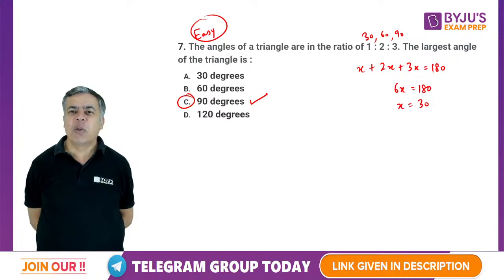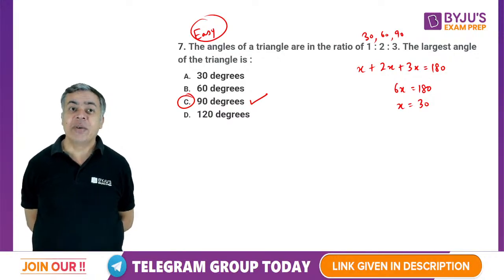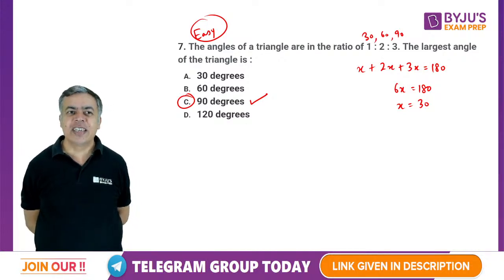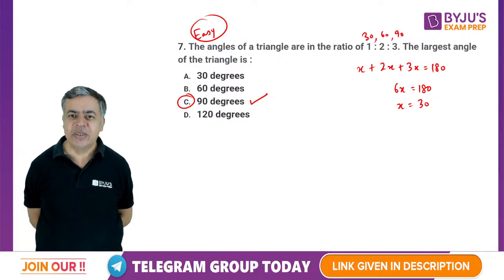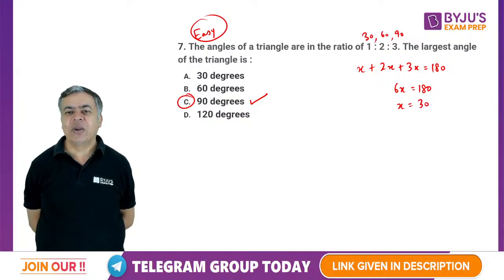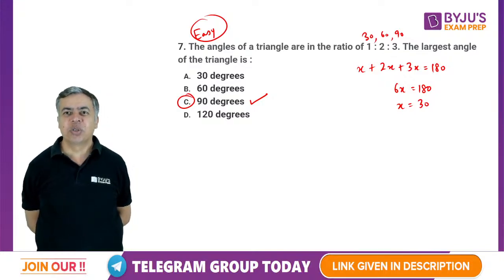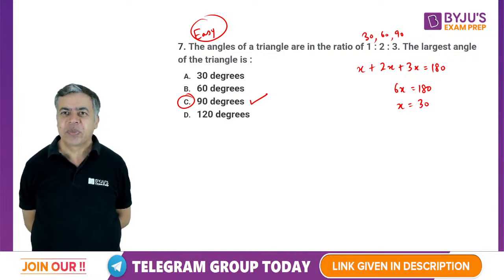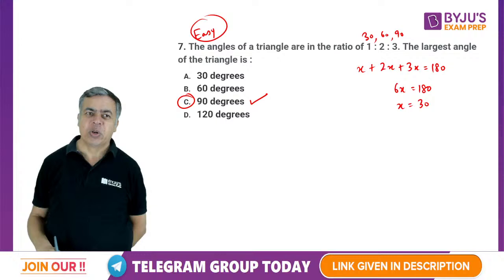The two common right angle triangles which generally come in questions of mensuration or geometry are 30, 60, 90 and 45, 45, 90. So for 30, 60, 90, I know that the ratio is 1:2:3, so you will get the largest angle as 90. Yes, Vartika, absolutely correct.